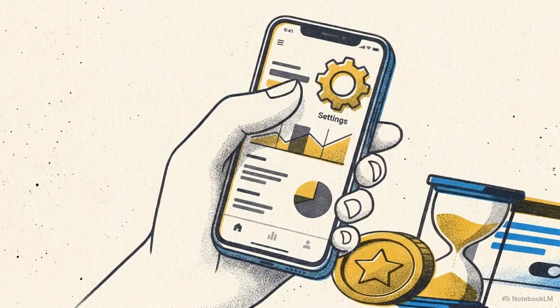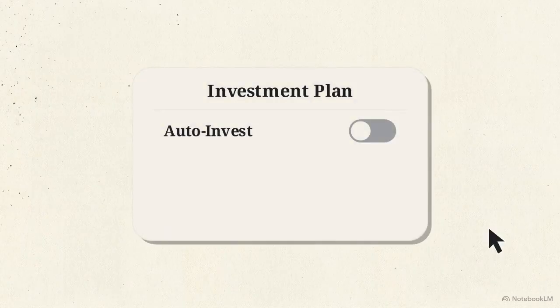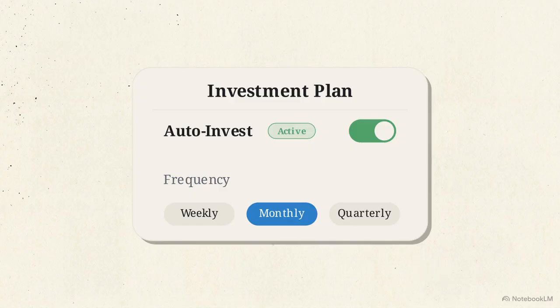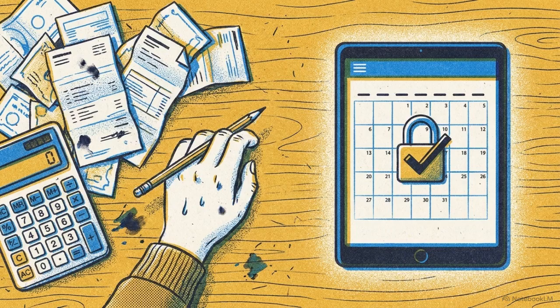Now that the account is active, navigate to your settings and find the recurring transfer option. Set up a small, automated monthly deposit. Schedule it for right after your paycheck arrives, so the process happens in the background. Automating this removes willpower from the equation and protects you from falling back into the habit of delay.